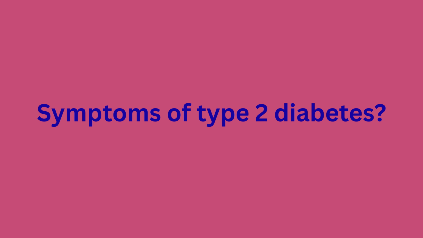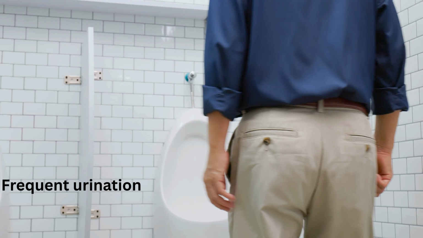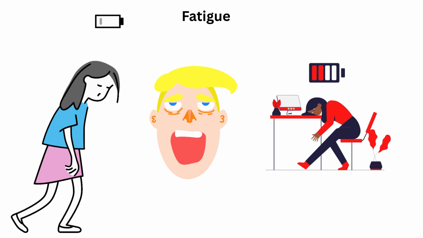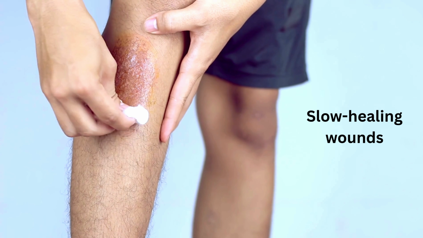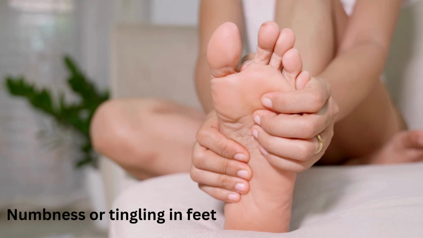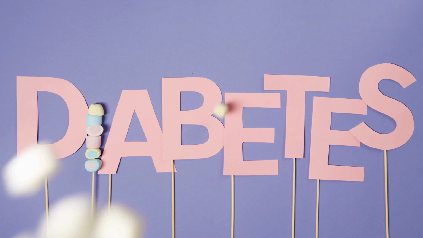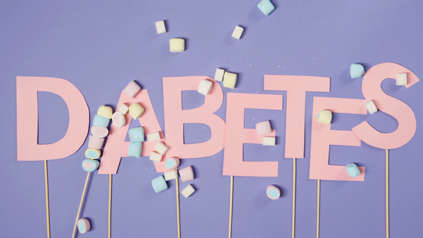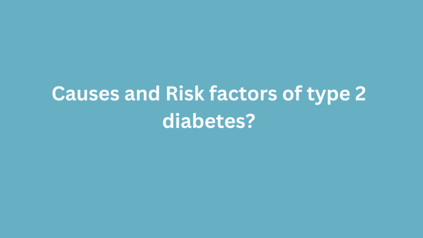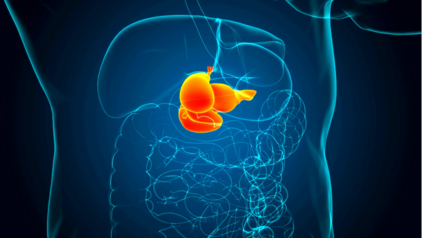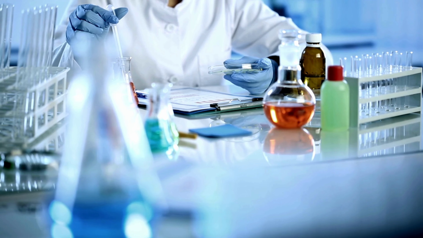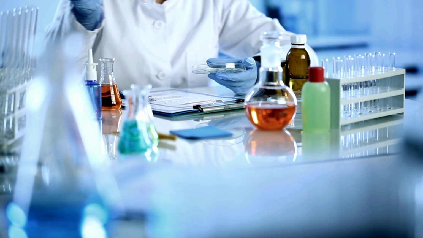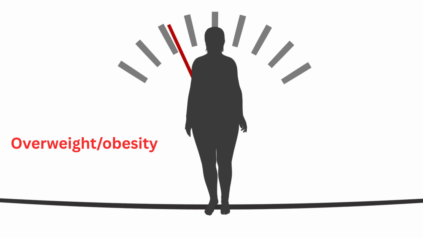What are the symptoms and causes of type 2 diabetes? Untreated high sugars can cause thirst, frequent urination, blurry vision, fatigue, slow healing wounds, and unexplained weight loss. Some people notice numbness or tingling in feet. But here's the tricky part. Many people, especially with type 2, have no obvious symptoms for years. The exact causes of reduced insulin production and insulin resistance in type 2 diabetes aren't fully known. Still, some people are more likely to develop it due to specific risk factors.